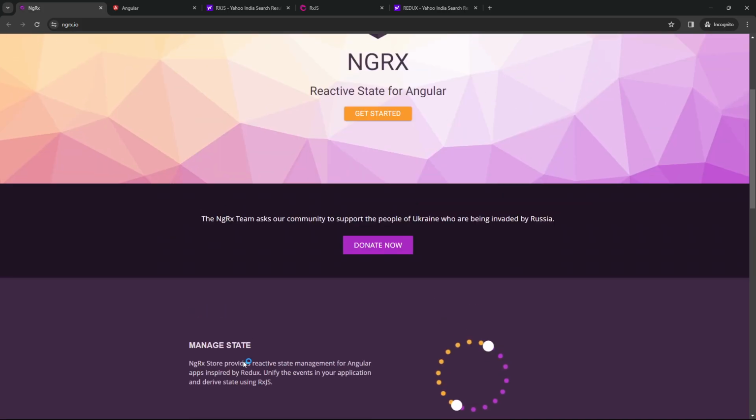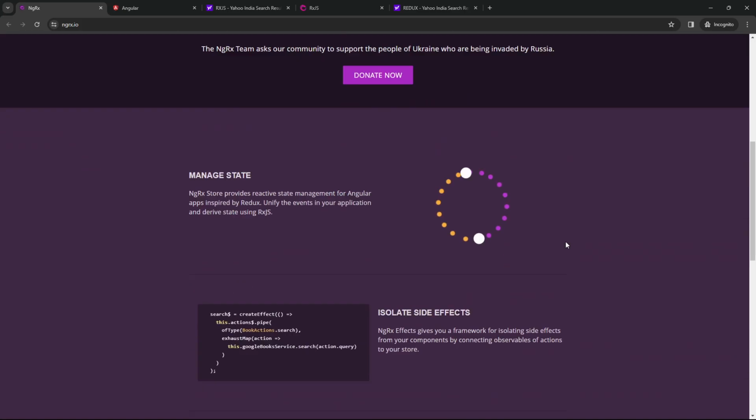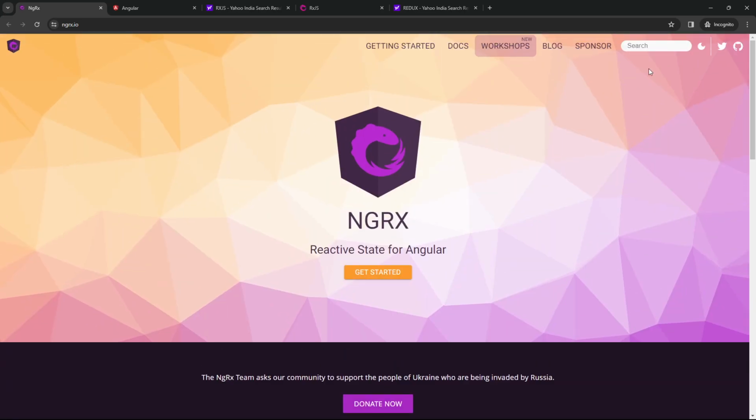So for this, we will study this in great depth, and we will be seeing NGRX with Angular, how it works, how it behaves, how it gets installed, and how you need to set up your application so that NGRX can be incorporated into your entire Angular application.